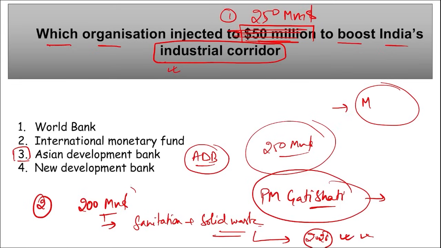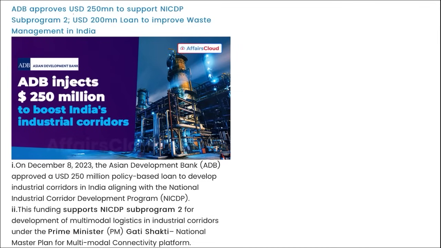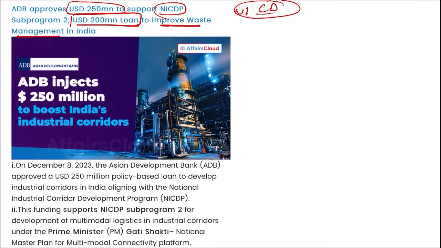Under this only, this $200 million will be injected. Here you can see $250 million to support NICDP. And what is NICDP? National Industrial Corridor Development Program, or we can say to enhance industrial development in India. And the second investment is $200 million, to improve solid waste management in India.